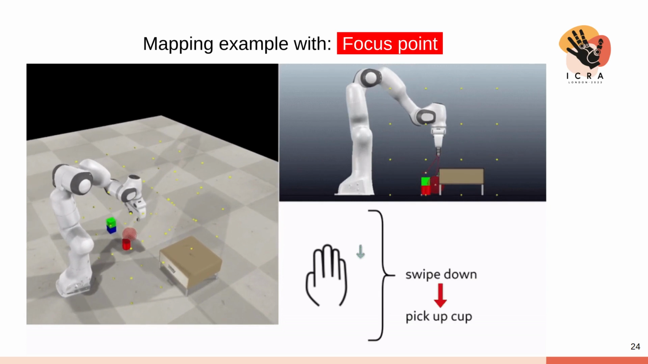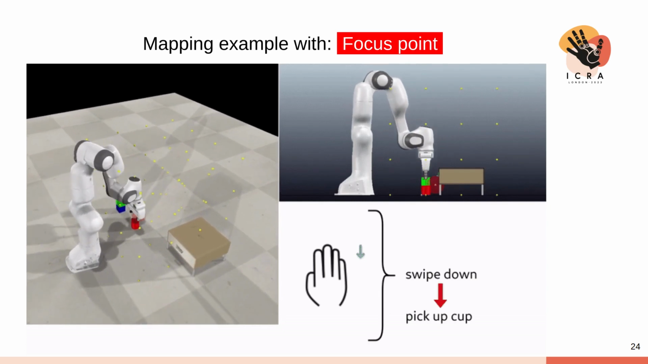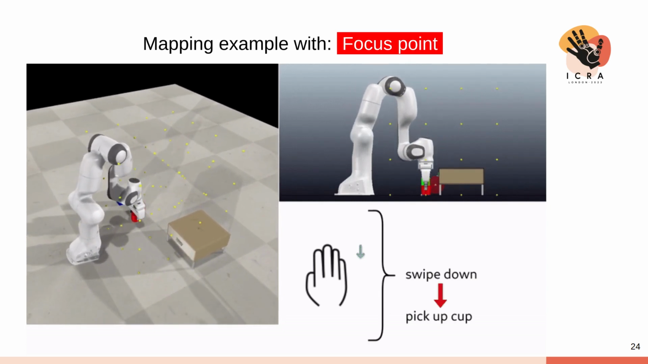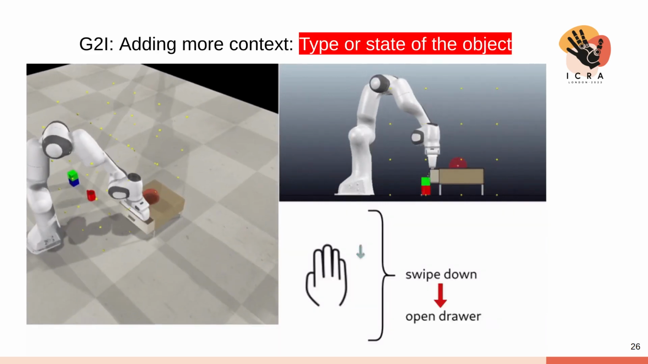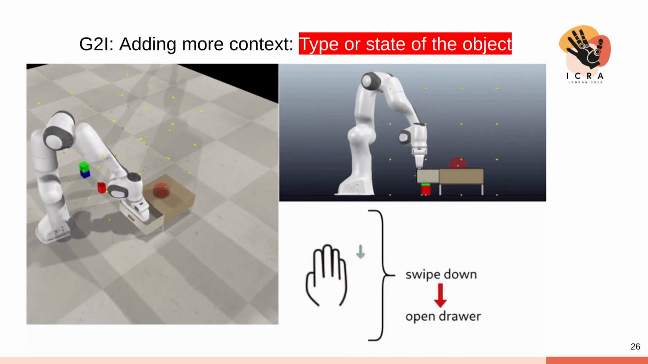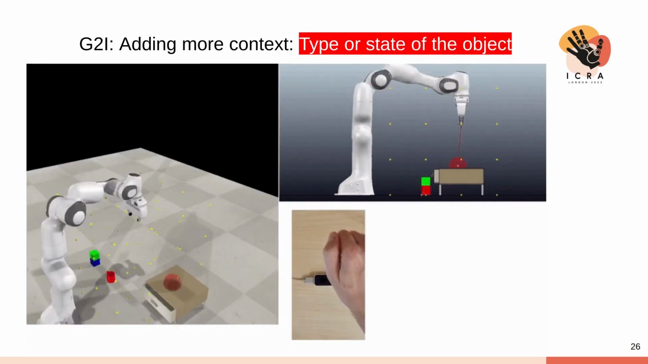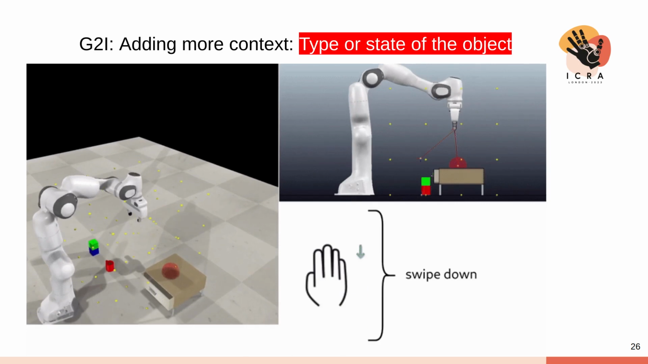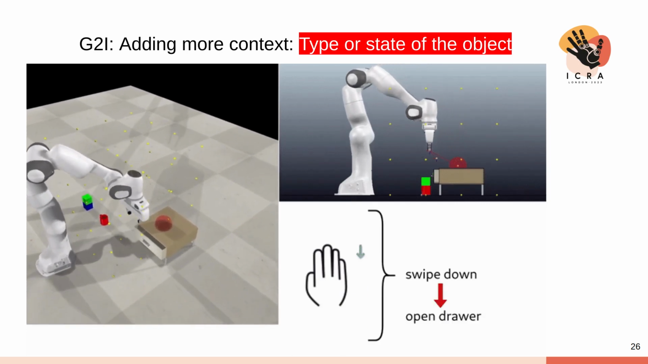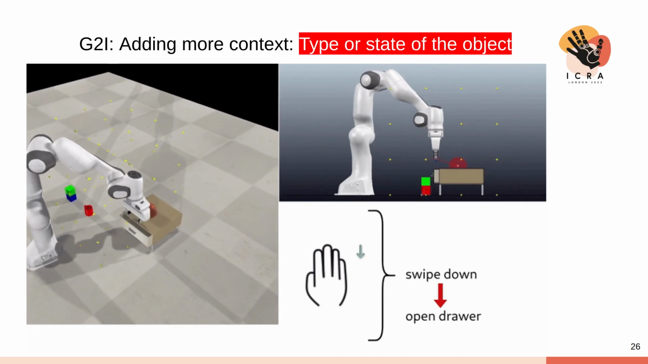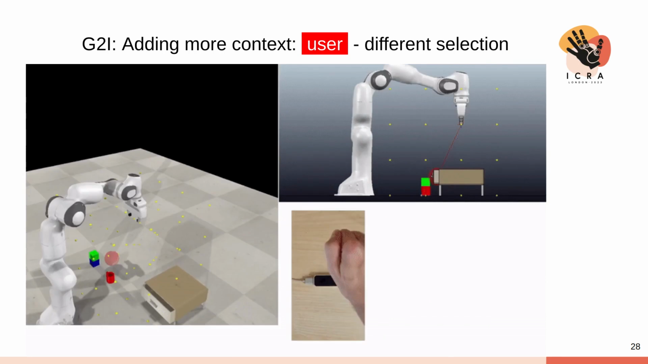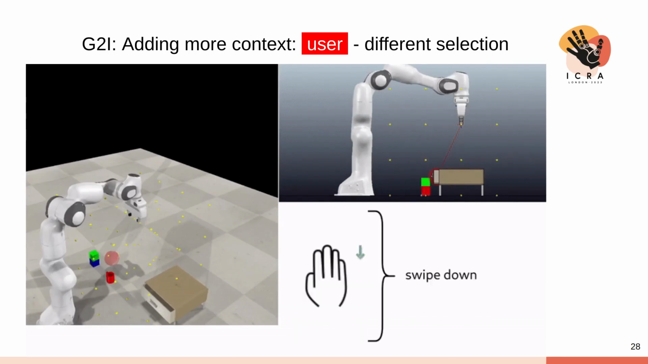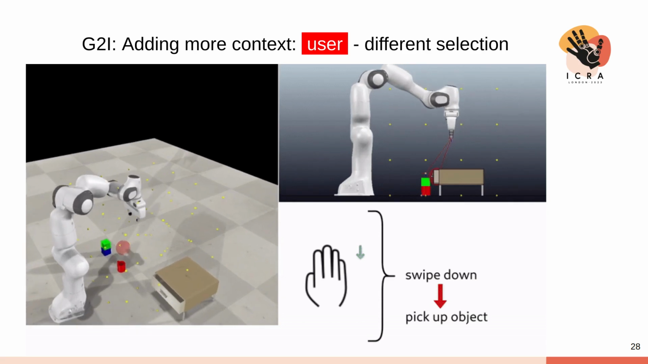As a result, the trained network can select suitable intents based on the scene. Here you can see the swipe down gesture with a focus on a cup is interpreted as pick up cup. In the same scene with the focus on the closed drawer, the swipe down gesture is resolved to the intent of opening the drawer. Finally, conditioning on different user profiles is possible. Here, the robot decides to pick up the cube on the left because the training data is biased differently for each user profile.